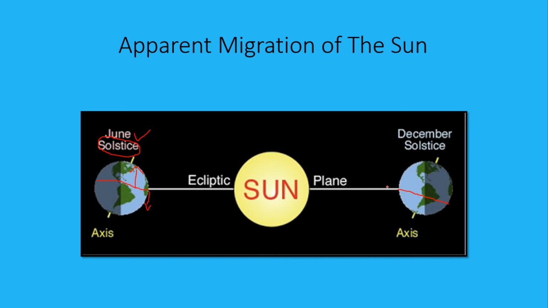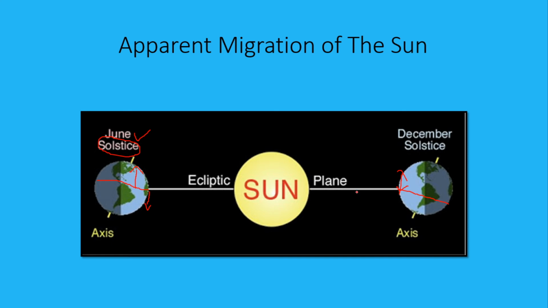While on the 22nd of December, the direct rays of the sun fall on the Tropic of Capricorn. After that, the sun begins to migrate towards the north, which we normally mention as Uttarayan, that is moving towards the north. Dakshinayan is moving towards the south, while Uttarayan is moving towards the north.